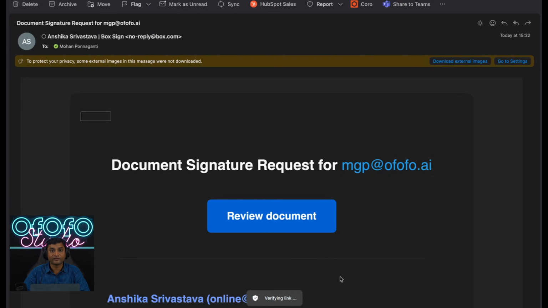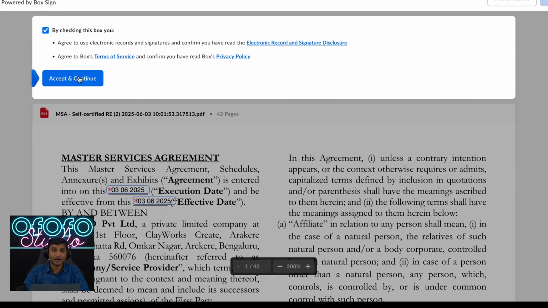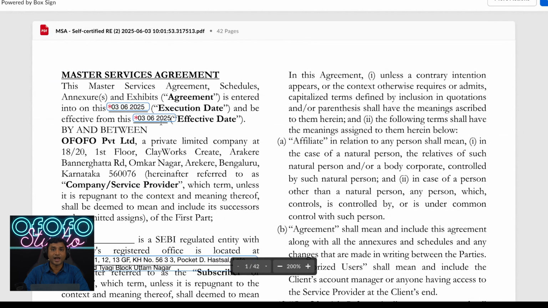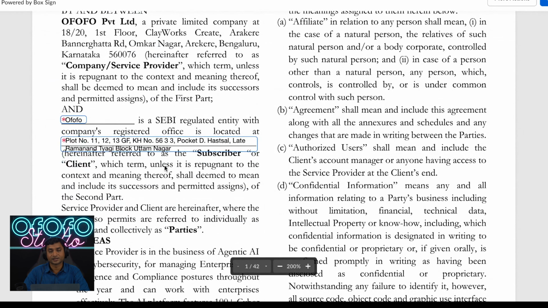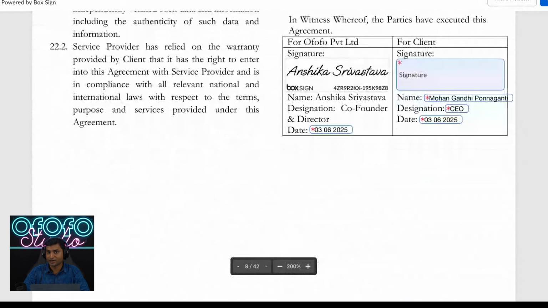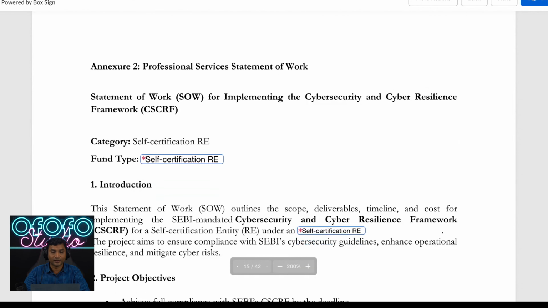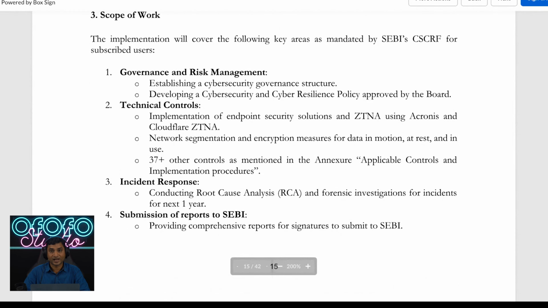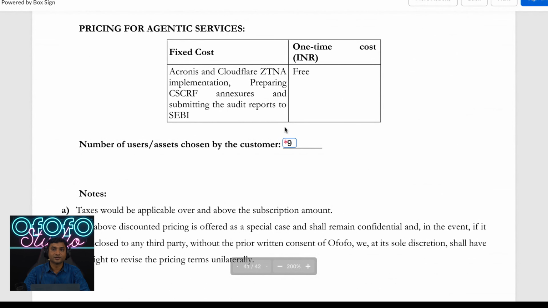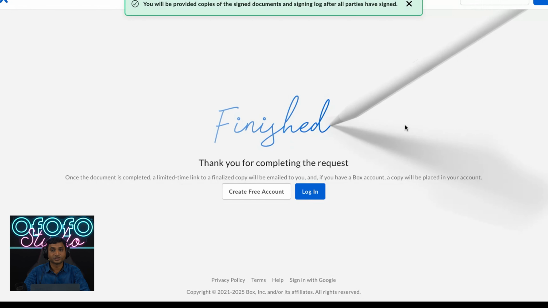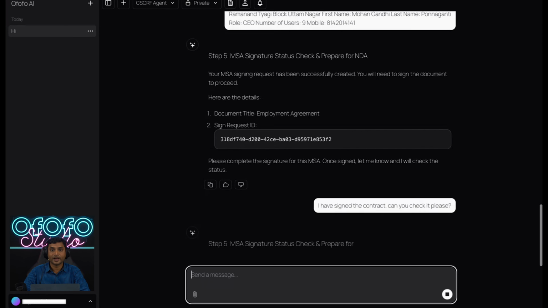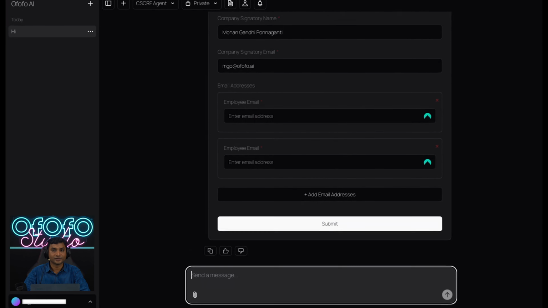Let's check my email. I've got the email to sign the MSA and I've opened the link. As you can see, it accurately filled all the details like fund name, address, signatory details, etc. And it also includes the scope and licensing as well. Let's sign this document. Once you sign it, you can proceed to the next step. You can say, I've signed the documents, and it should ideally verify your signature and take you to the next step. So let's see the response.